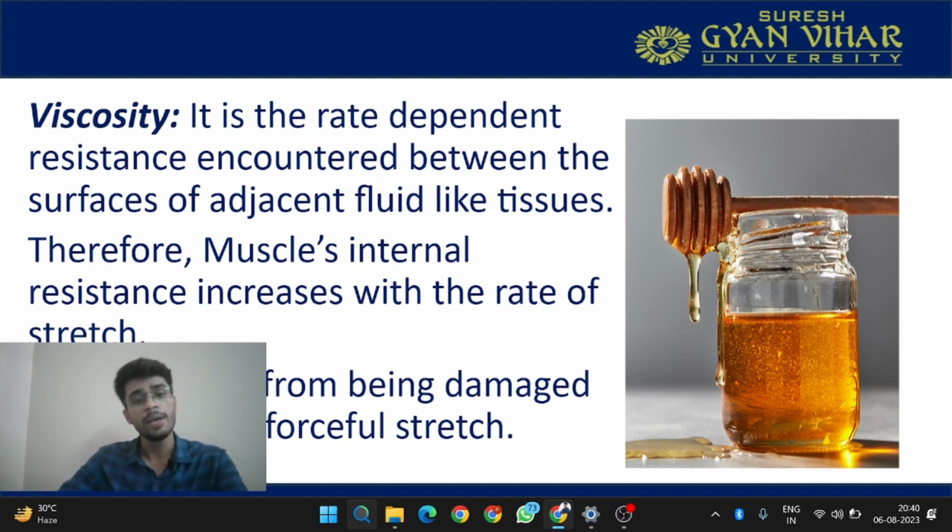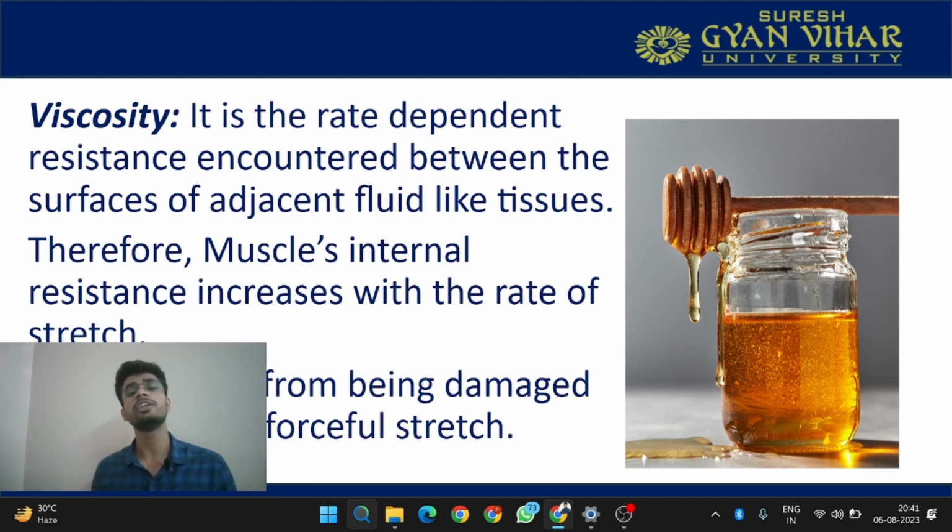It means that the muscle's internal resistance increases with the rate of stretch. If I stretch suddenly, then the muscle will generate more force. If I stretch the muscle very slowly, then the resistance offered by the muscle will be less. This is the reason we physiotherapists often use quick stretch. We give a quick stretch to a muscle in order to facilitate it, because the muscle has the property known as viscosity. If the rate of the stretch is very high, then the tension will be very high. If the rate of the stretch is slow, then the tension will not be that high.